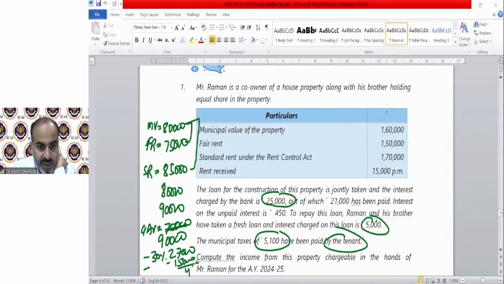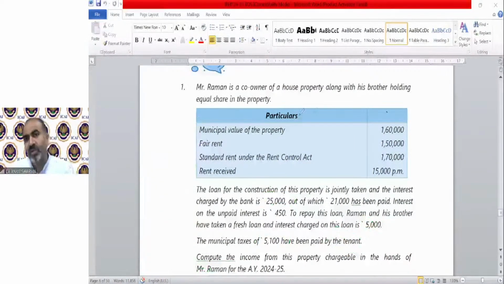So 48,000 will be our income from house property in the hands of Mr. Raman. I am telling you, house property is so simple a topic that if you are able to find the correct GAV, there will be nothing more left to solve in this question. So that's what I was trying to say earlier also.